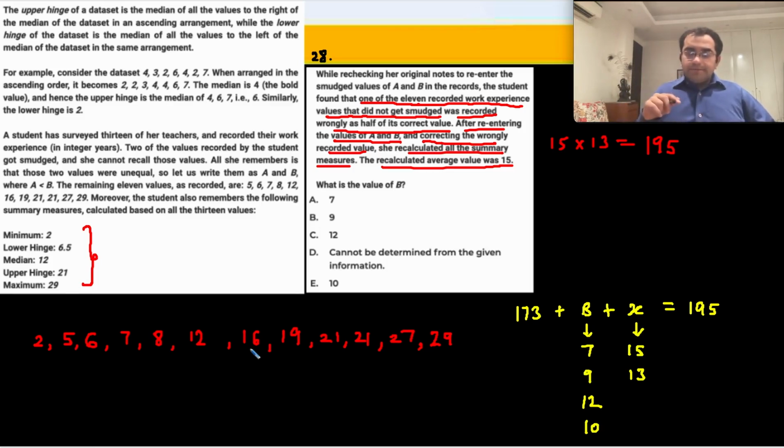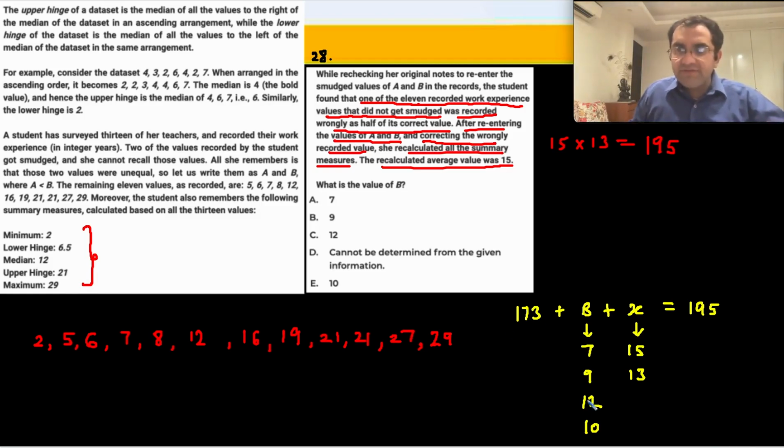अगर there was a value 14, it was wrongly taken as half, means 7. ठीक है. अगर if it was taken as 7 means we need to add 7 more. So 7 should be there in the observations.